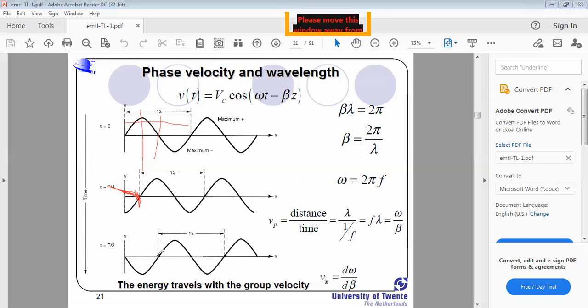And what is meant by group velocity? A change in phase velocity is treated as group velocity. That's why group velocity Vg equals d omega by d beta. Remember that point. In today's class we learn two crucial points: what is meant by phase velocity and group velocity, and what is meant by lossless and what is meant by distortionless. They are very, very important.